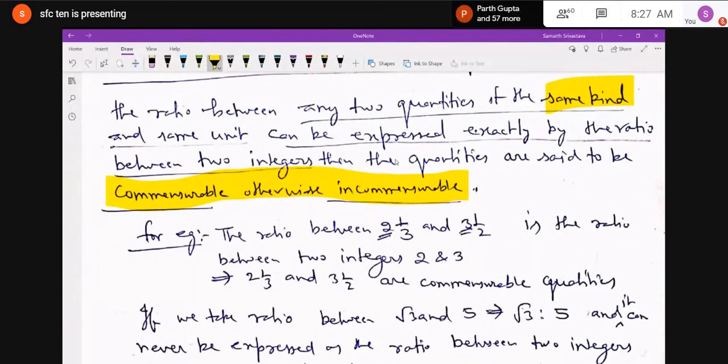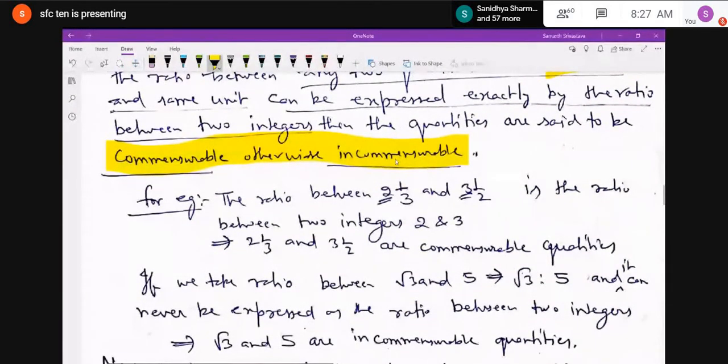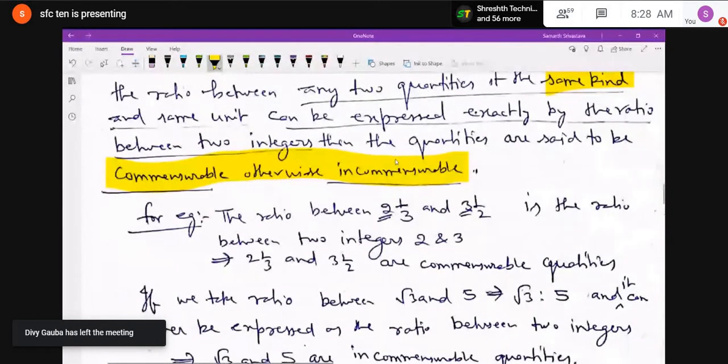I am just repeating it once again. If the ratio between any two quantities of the same kind and the same unit can be expressed exactly by the ratio between two integers, then the quantities are said to be commensurable. For example, I have given you the ratio between 2 whole number 1 by 3 and 3 whole number 1 by 2. I have already underlined 2 and 3.